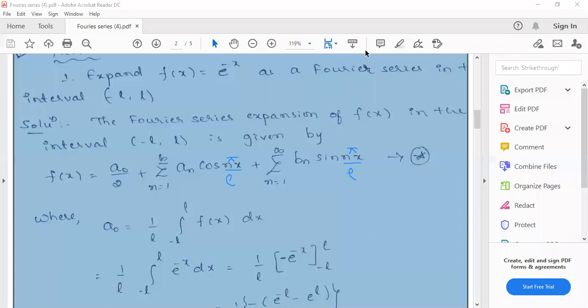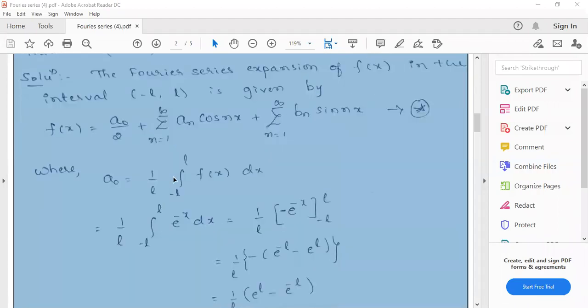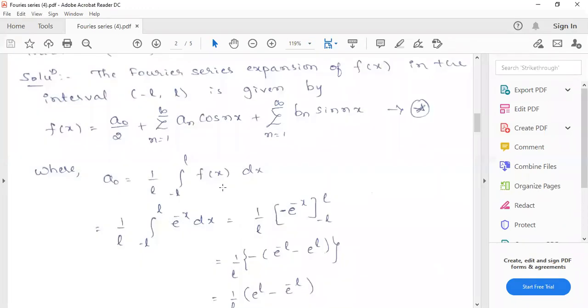So next thing is, here we have to find out A naught, An, Bn. So A naught relation is 1 by L into integral from minus L to L of f of x dx. So f of x function is e raised to minus x. This thing you have to integrate with respect to x.